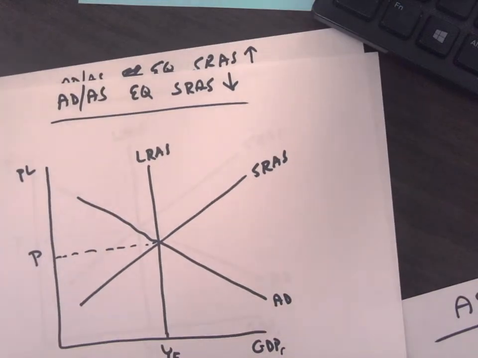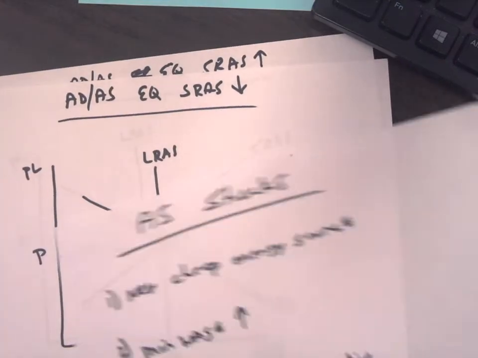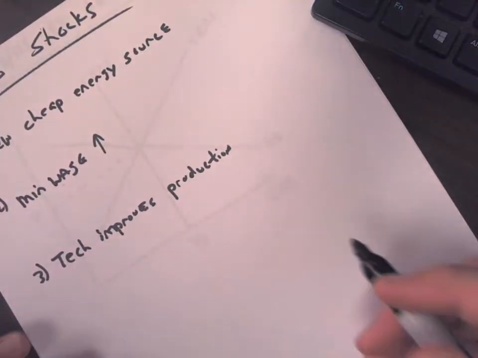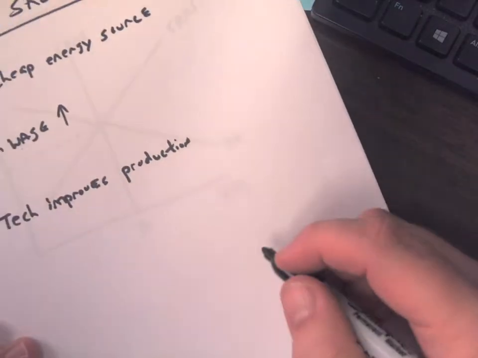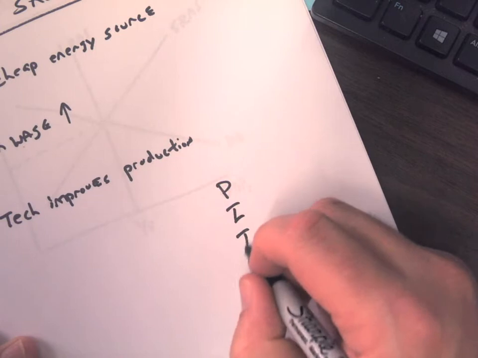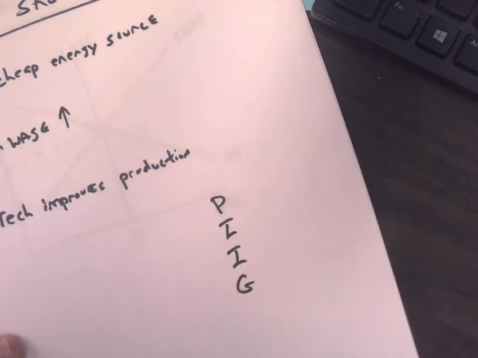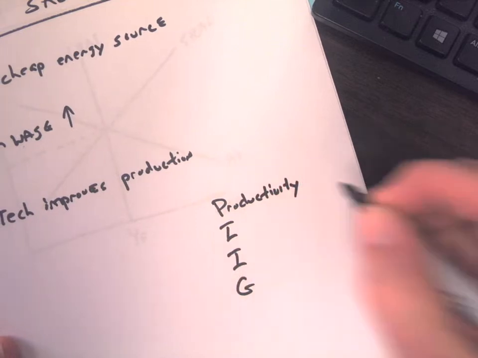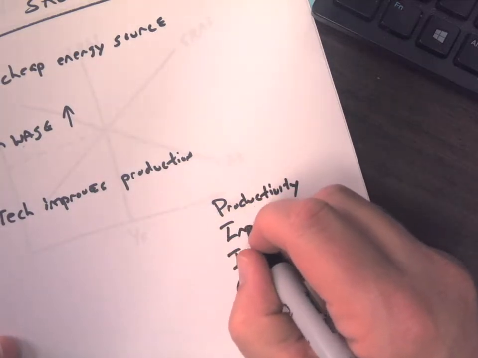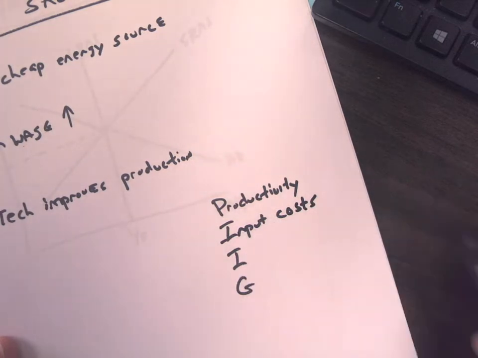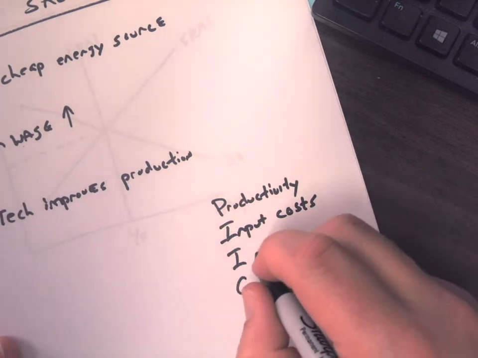Now, we're still in Unit 3.6, and today we're going to be looking at aggregate supply shocks. So when it comes to aggregate supply, instead of sig x, now we're going to have PIG. So anything that helps our productivity, anything that affects our input costs, remember that's what you put into your product. Inflationary